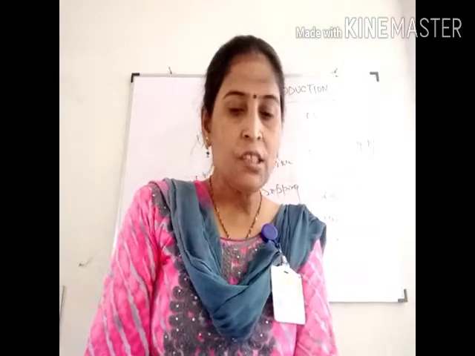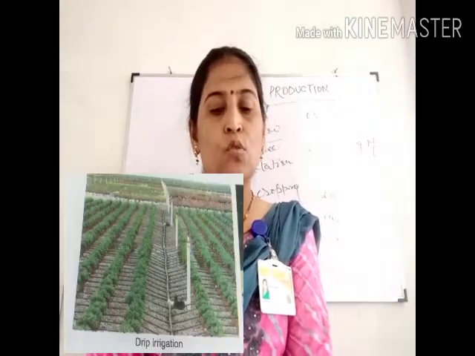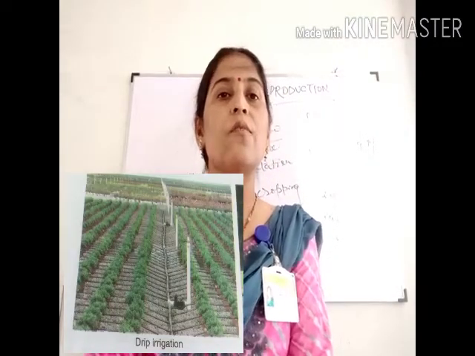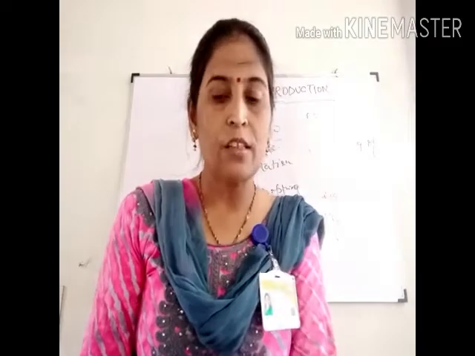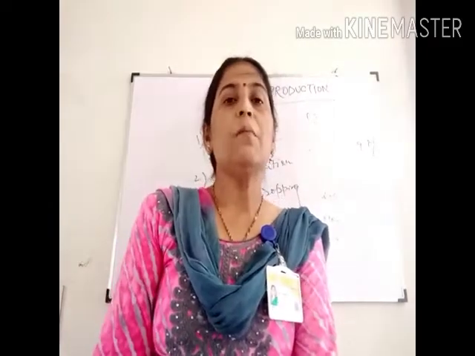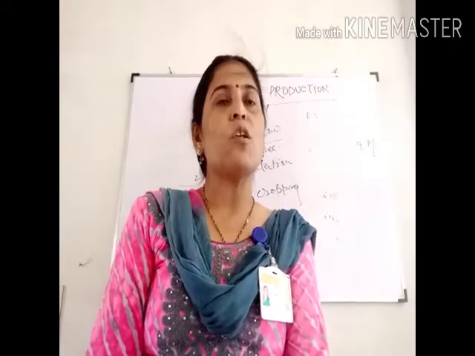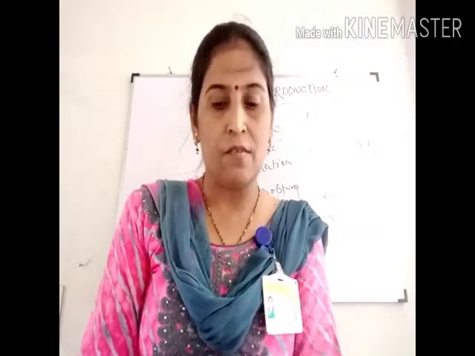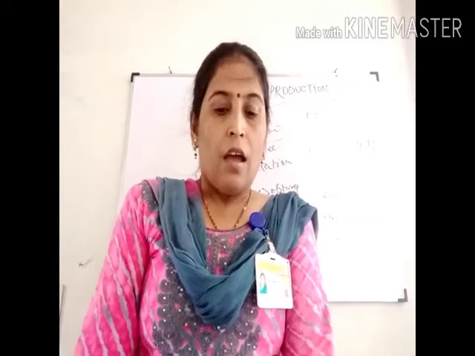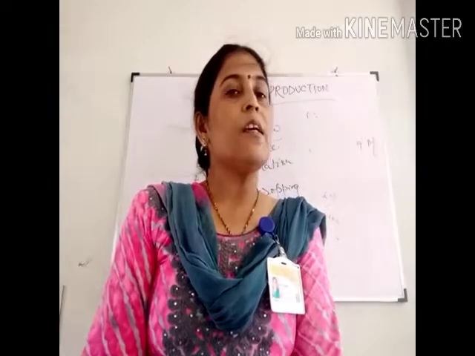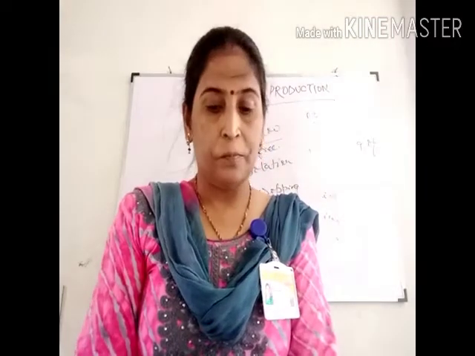In drip irrigation, water is allowed to fall drop by drop instead of filling the entire field with water. They minimize the wastage of water. But these modern methods are very expensive, and they are useful where there is a shortage of water.